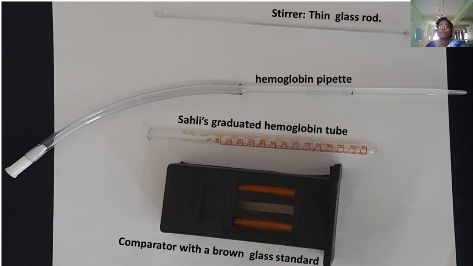These are the things used for hemoglobin estimation: the thin glass rod, hemoglobin pipette, Sahli's graduated hemoglobin tube, and comparator with a brown glass standard.